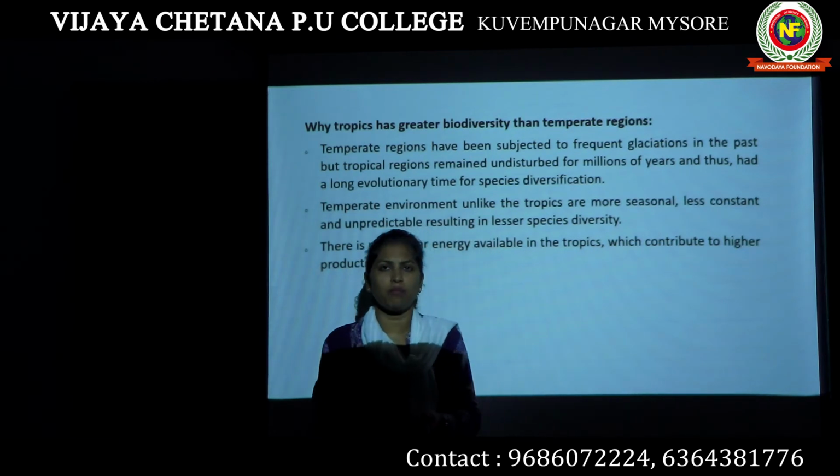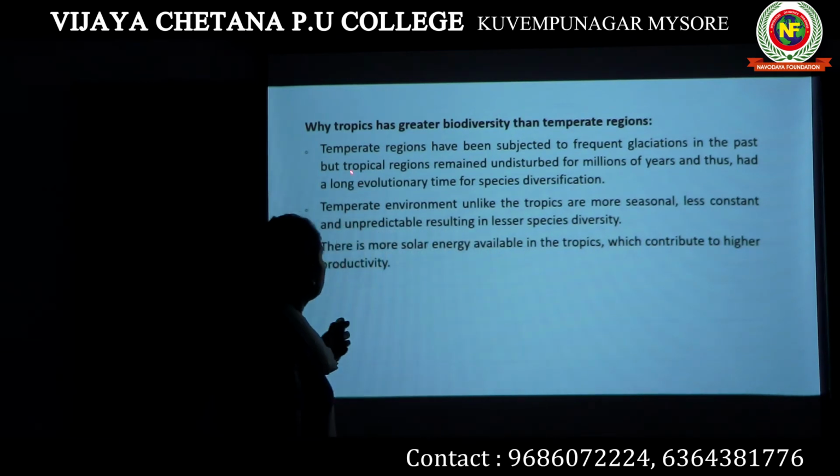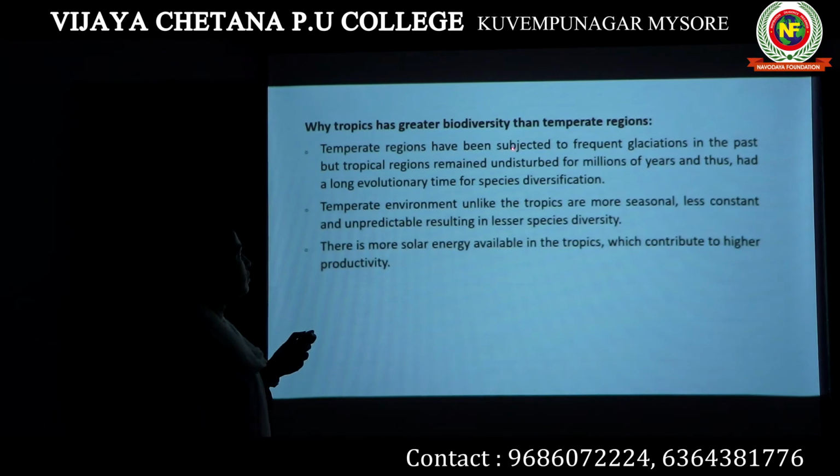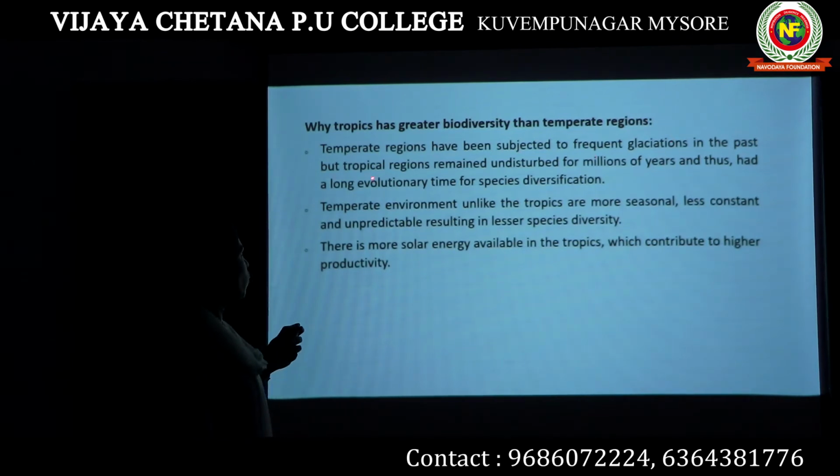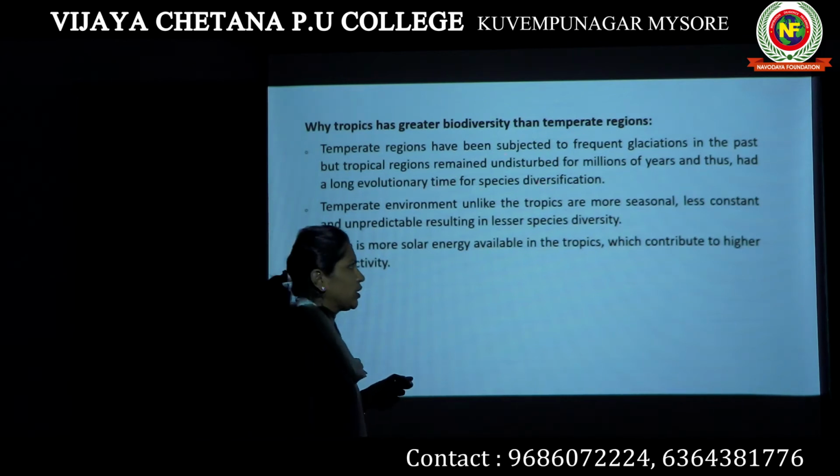Glaciations mean ice formation. Temperate regions have been subjected to frequent glaciations in the past, but tropical regions remained undisturbed for millions of years and thus had a long evolutionary time for species diversification.